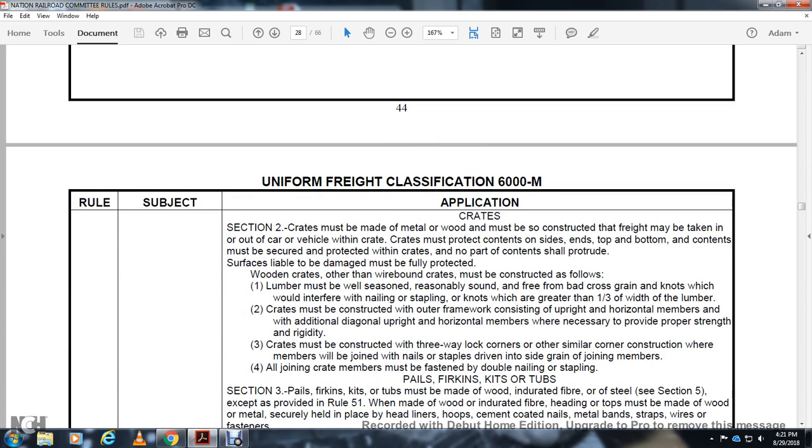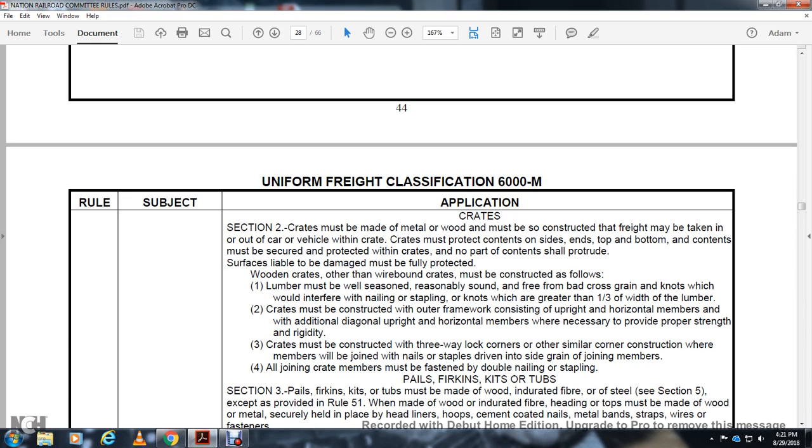Section 2, crates must be made of metal or wood, and must be so constructed that the crate may be taken in and out of the car or the vehicle with the contents. The crates must protect the contents on the sides, ends, top and bottom. Contents must be secured or protected in the crates. No part of the contents shall protrude. Surfaces liable to be damaged must be fully protected.